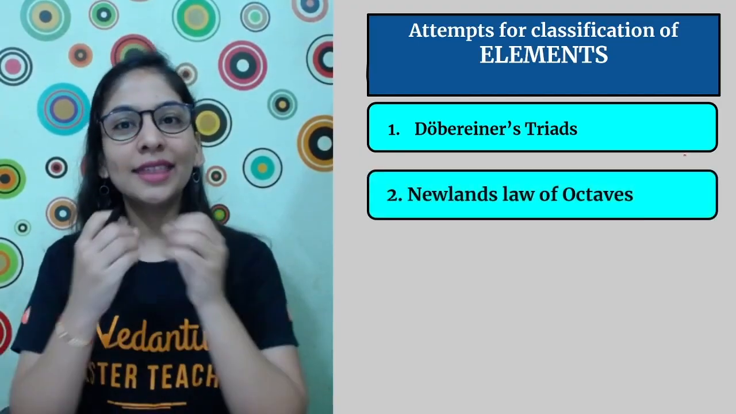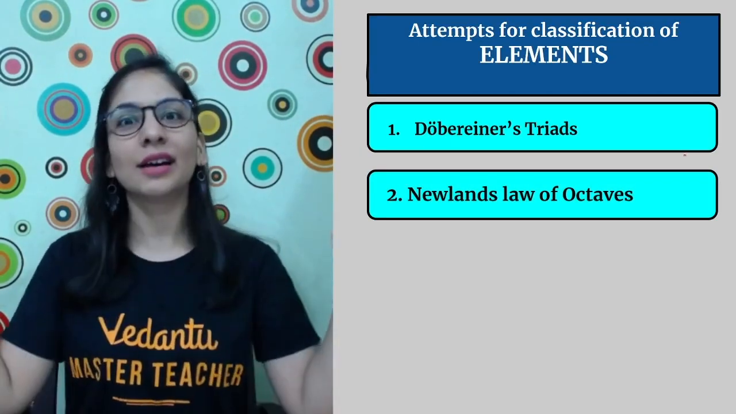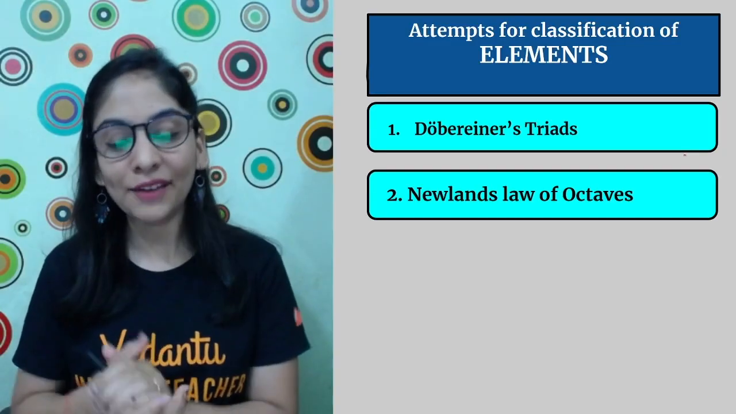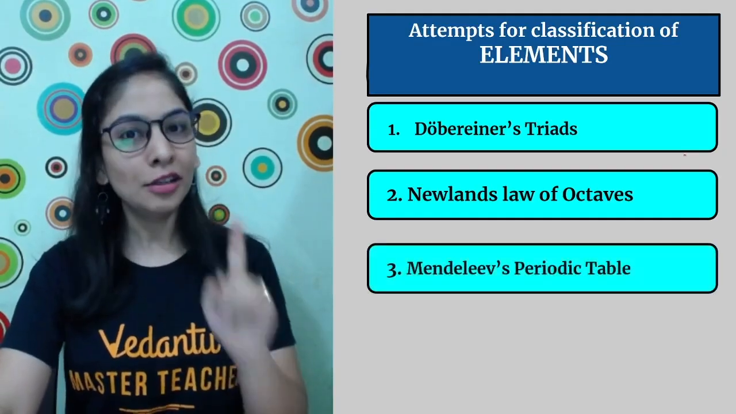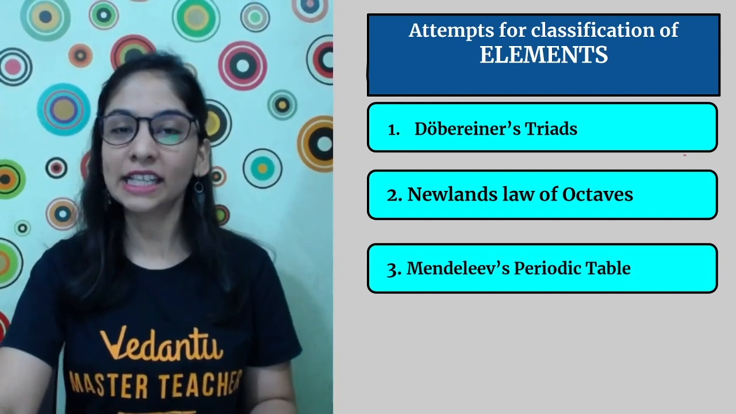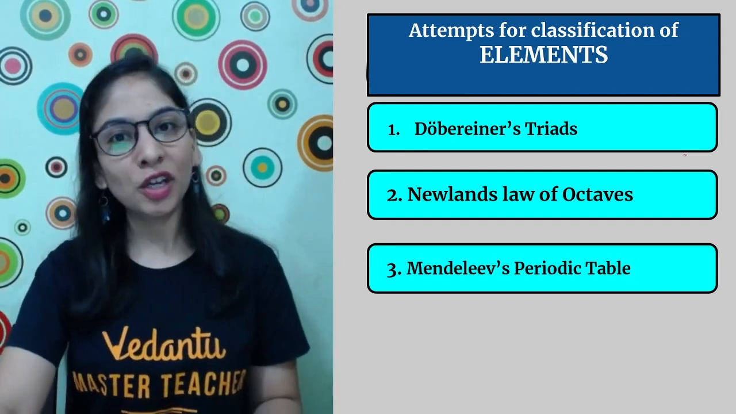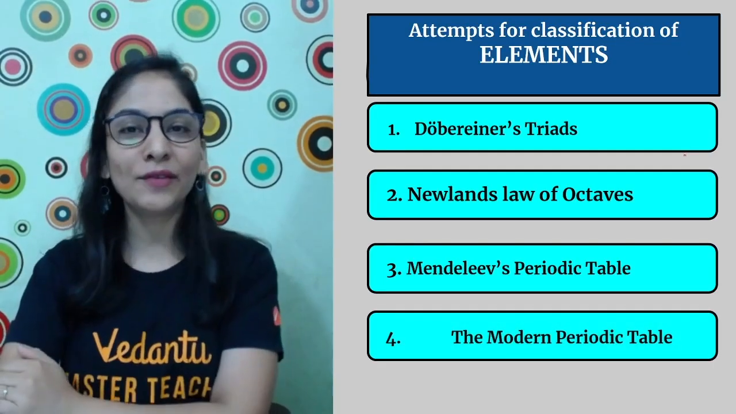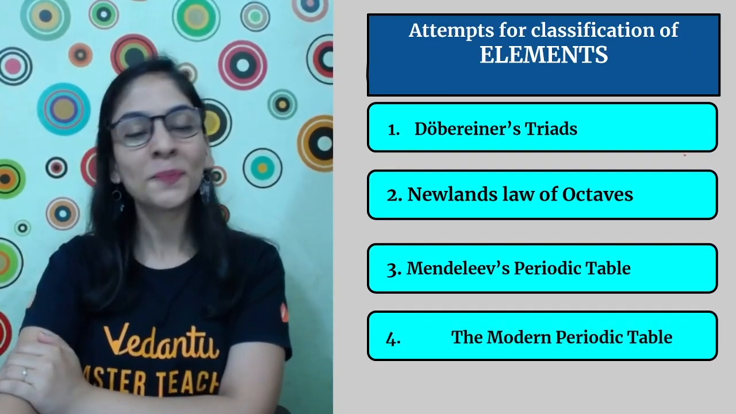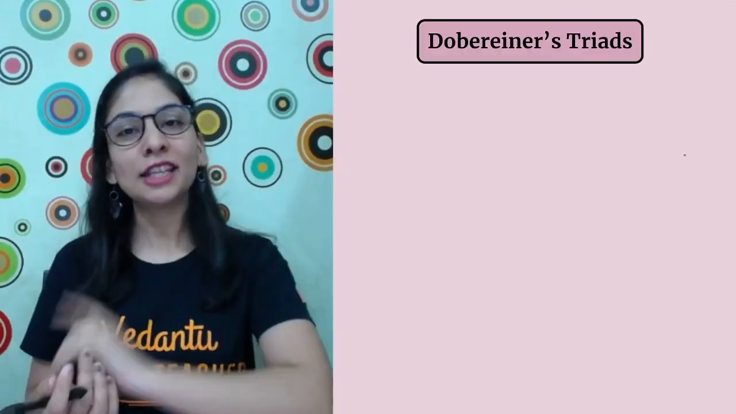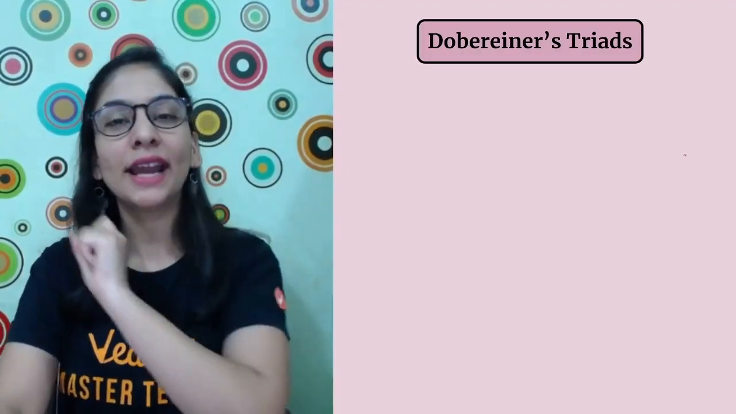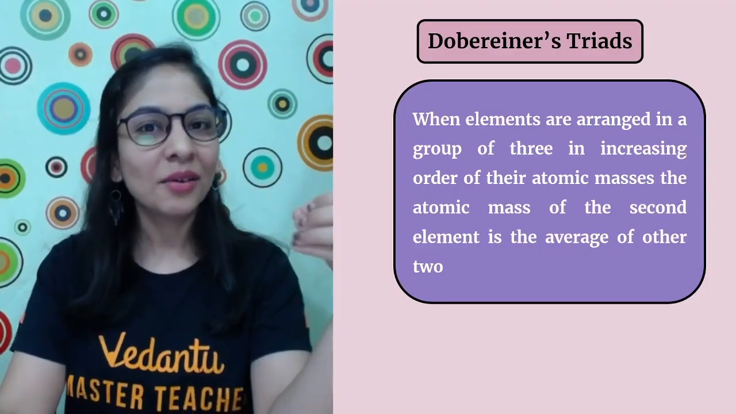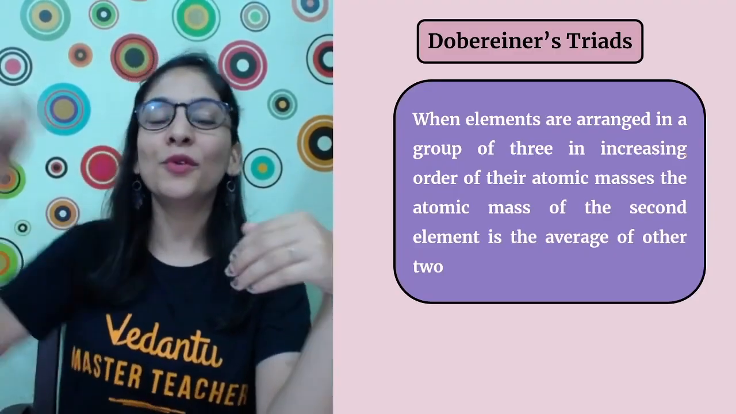Don't worry. And then the one who used to love music a lot gave a name on the basis of that, the law of octaves that we use in music. Newlands was the name of that scientist, an English scientist. Then Mendeleev's periodic table, we'll talk about how genius he was. And one and only, which is so important, the modern periodic table. So let's talk about Dobereiner's triads, students, why he got the recognition and how he failed also. That's how we move to the next step.